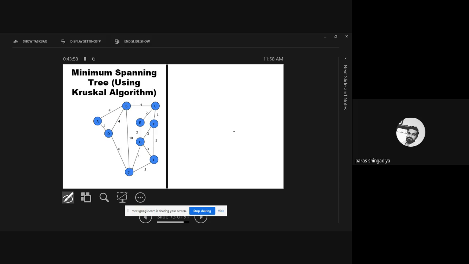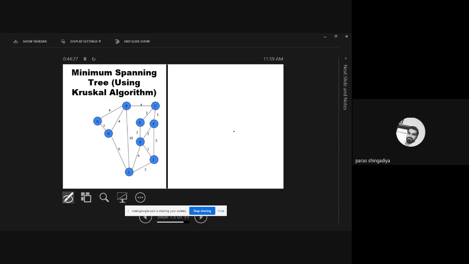In the C program, you just enter the data of the graph: how many vertices there are, which are connected, and what the weight is. And as a result, you will get the answer of a minimum weighted spanning tree. The C program for this algorithm is also there. So here is one graph, and by using the Kruskal algorithm, we'll find a minimum weighted spanning tree.